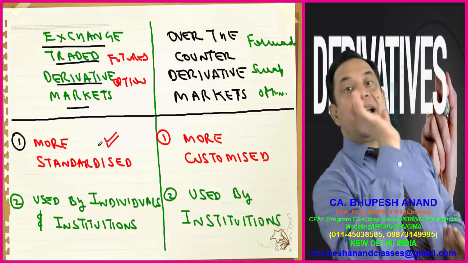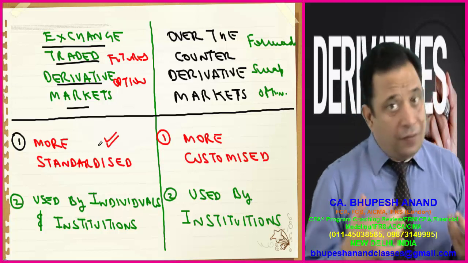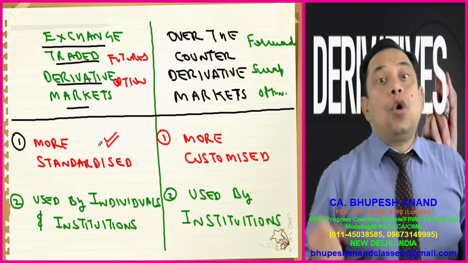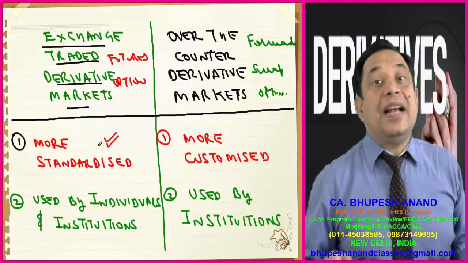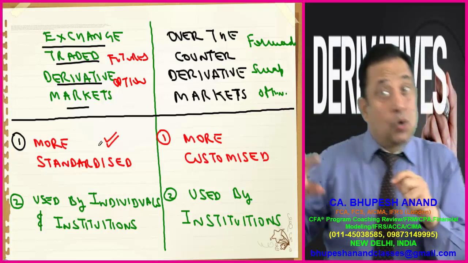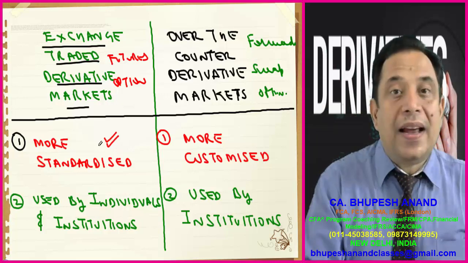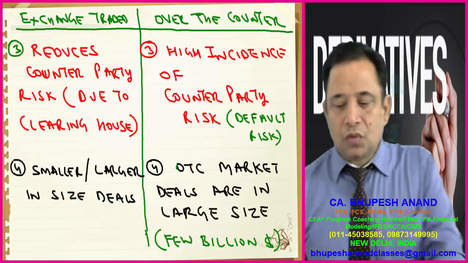More they are used by individuals. I will not say that institutions don't go for that. We are ready for that also. But most transactions now are by individuals in exchange traded, and in case of over the counter, it is done maximum by institutions.